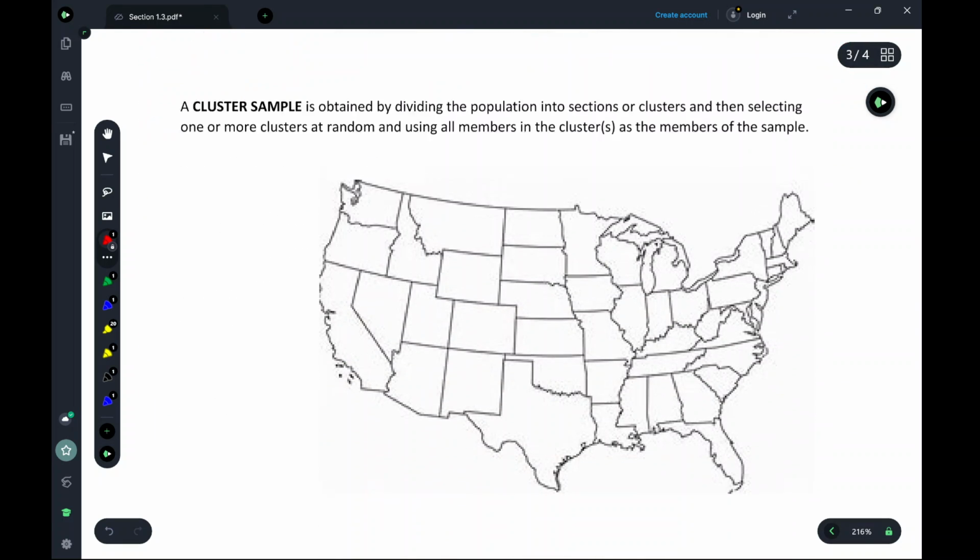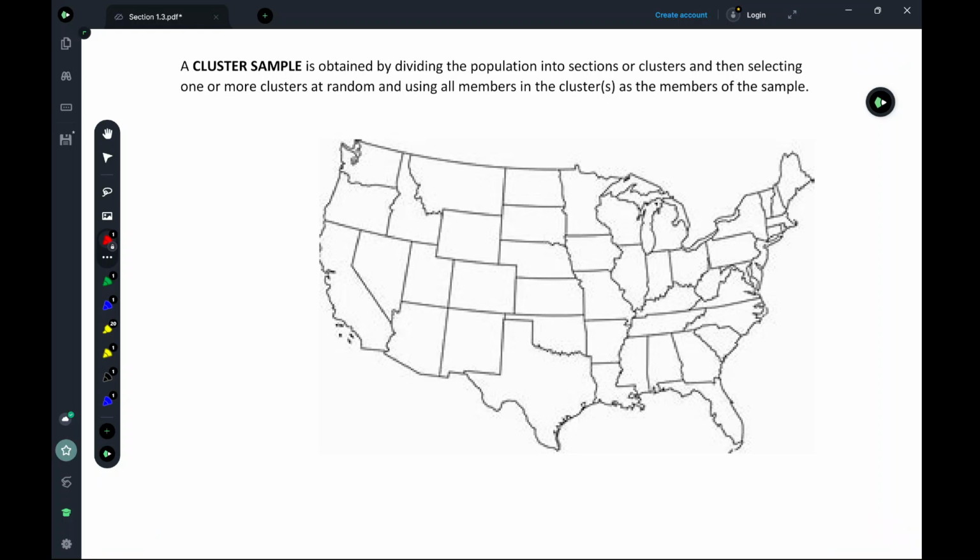Next, we have what's called cluster sampling. A cluster sample is obtained by dividing the population into sections or clusters and then selecting one or more clusters at random and using all members in the cluster as the members of the sample. So this one is sort of similar to stratified sampling, but there are some key differences. Just like stratified sampling, we are going to break our population up into multiple groups. Instead of calling the groups strata, we're going to call them sections or clusters.